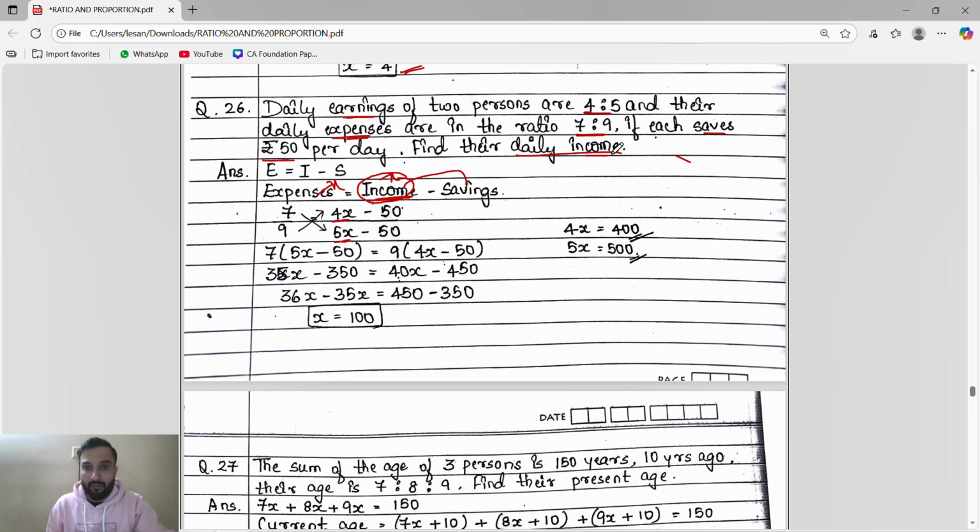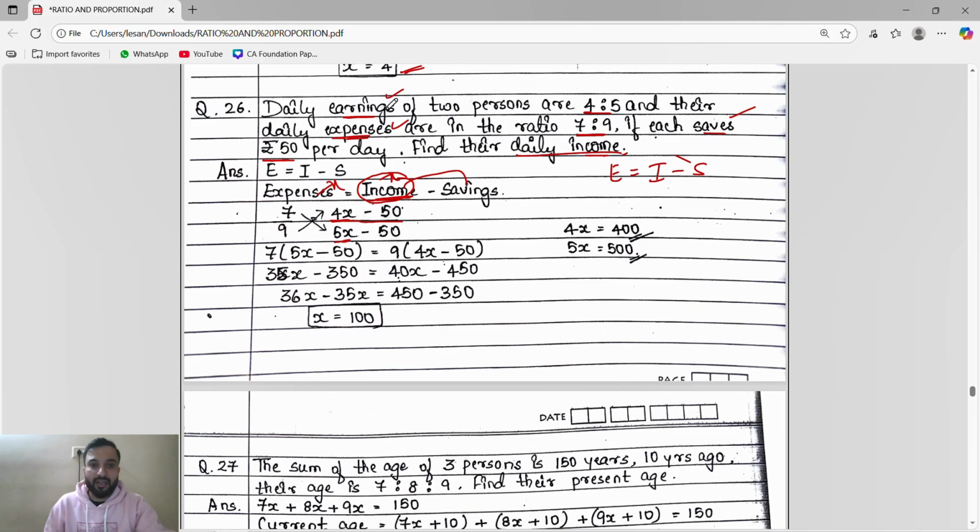Find their daily income means what we have to do? See, earning is given, expenditure is given, saving is given. We will use this formula: expenditure is equal to income minus saving. In income we have to write the x. The expenditure is what? 7:9. So 7 by 9 equals income, 4x by 5x, minus saving, minus 50, minus 50.